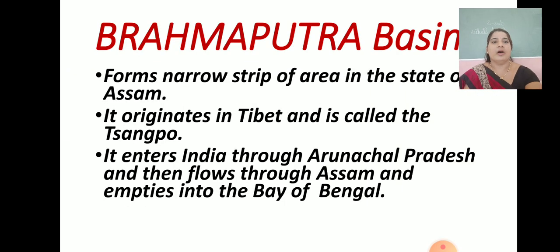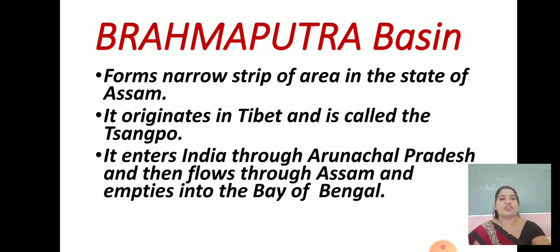Yes children. Now we will see the third basin, that is the Brahmaputra basin. It forms a narrow strip of area in the state of Assam. As you have seen the Indus basin and Ganga basin, now let's see the Brahmaputra basin. It originates in Tibet and is called the Tsangpo. Here the T is silent, so we will pronounce it Sangpo. So it originates in Tibet and is called the Sangpo.